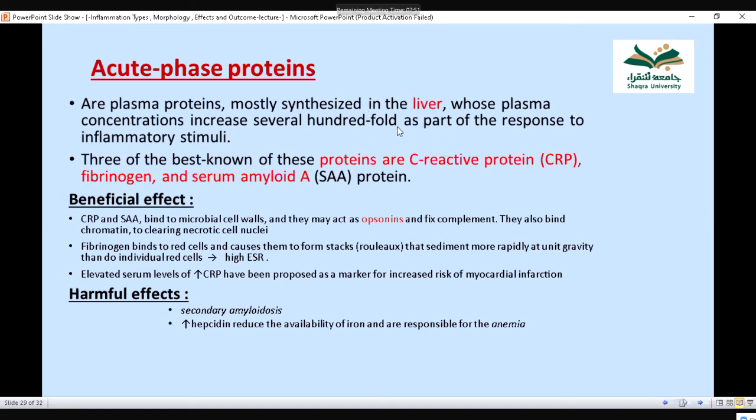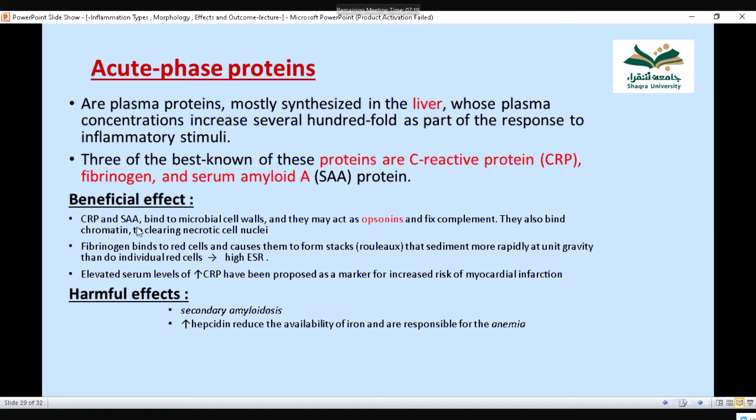Whenever there is inflammation in any part of the body, the liver secretes a greater amount of C-reactive protein. Similarly, fibrinogen and serum amyloid protein. If a person is infected with something or has acute inflammation and we check his blood level of C-reactive protein, fibrinogen, and serum amyloid protein, the level will be higher.